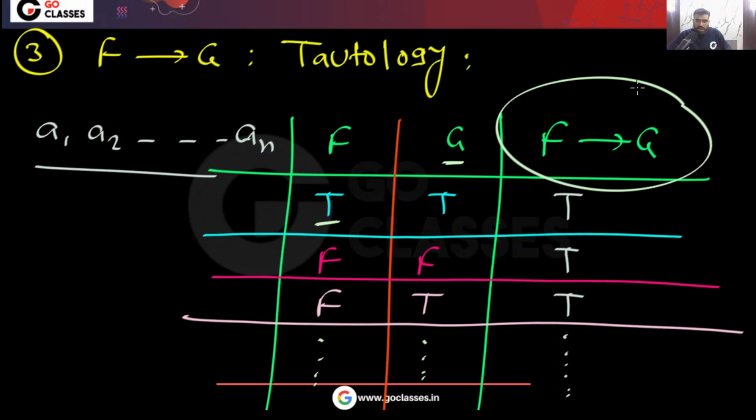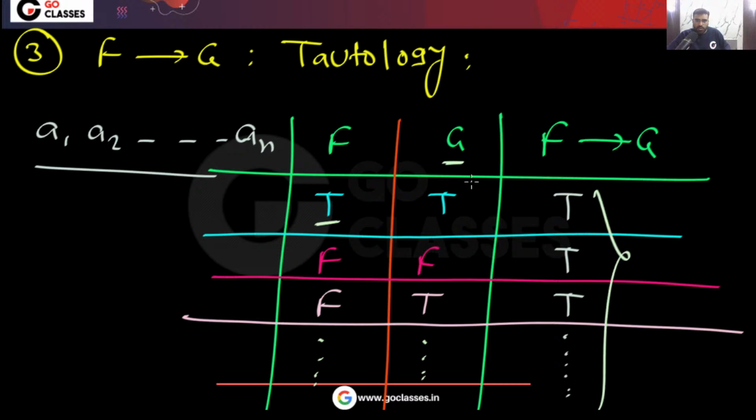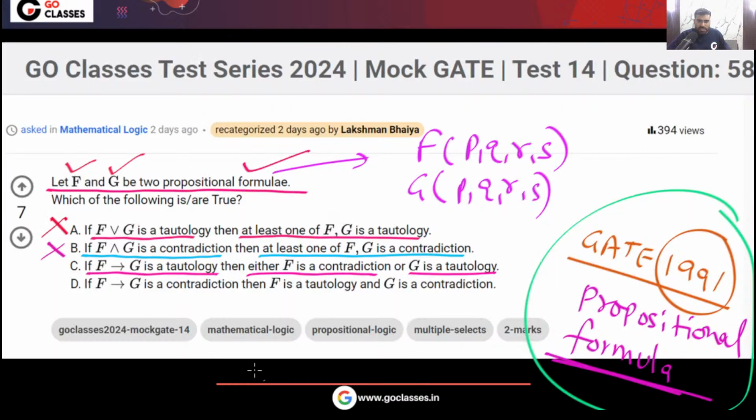Here you can notice F implies G is a tautology, but F is not a contradiction, and G is not a tautology. Yes or no? So I can easily say that option C is also false. Is this clear? Understood?